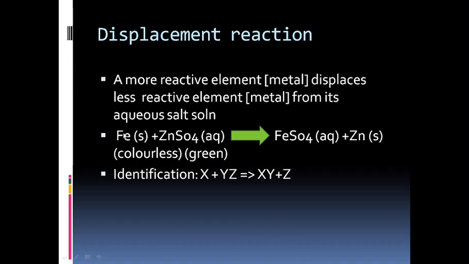And one more thing, in a chemical equation you have to write the state of the material or element in brackets, like S for solid, L for liquid, G for gaseous state, and AQ for aqueous state. It is not exactly, but we can say the solution is in water.